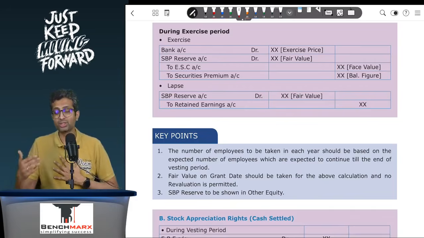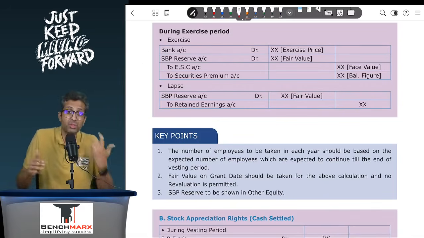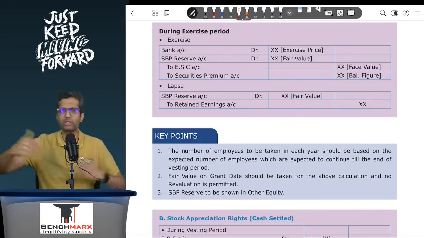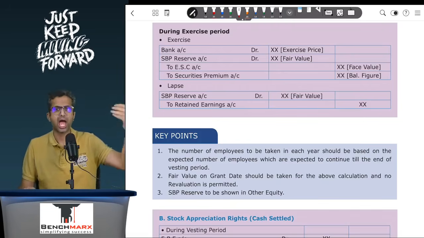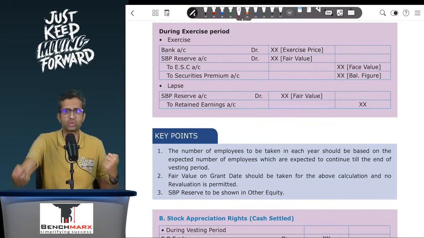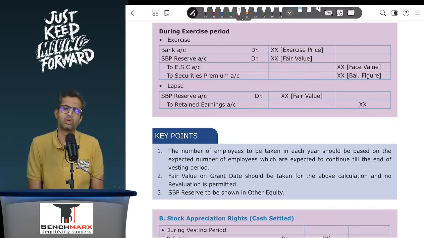When the SAR is exercised, at the time of exercise, your journal entry would be, well, SBP liability account debit to bank. There is no further bank account debit, share capital credit. No, it is not an ESOP case, it is a SAR. And in case of SAR, the employee does not have to pay me 50. I don't have to give shares to the employee. In fact, I just have to pay the appreciation. So my entry will be SBP liability account debit to bank.